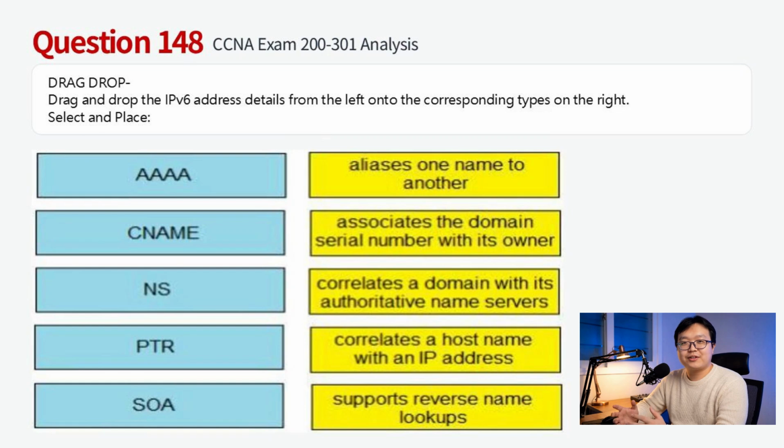Each DNS record type serves a specific purpose. AAAA maps host names to IPv6 addresses. CNAME creates aliases. NS points to authoritative name servers. PTR enables reverse lookups. SOA defines domain administrative info, including the serial number. Therefore, the answer to this question is shown in the figure above.